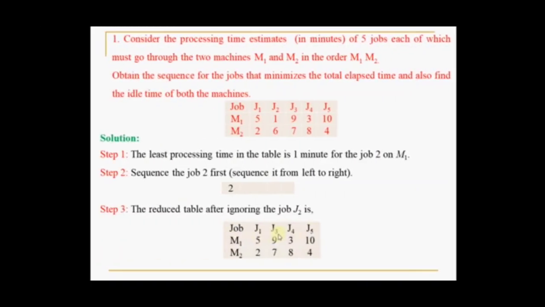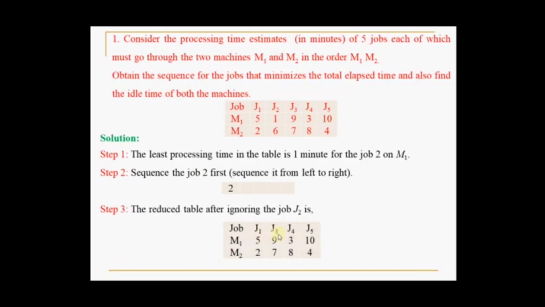Then we will consider one simple example. Consider the processing time estimates of 5 jobs, each of which must go through 2 machines, M1 and M2, in the order M1, M2. Obtain the sequence for the jobs that minimizes the total elapsed time, and also find the idle time of both the machines. There is one table given.